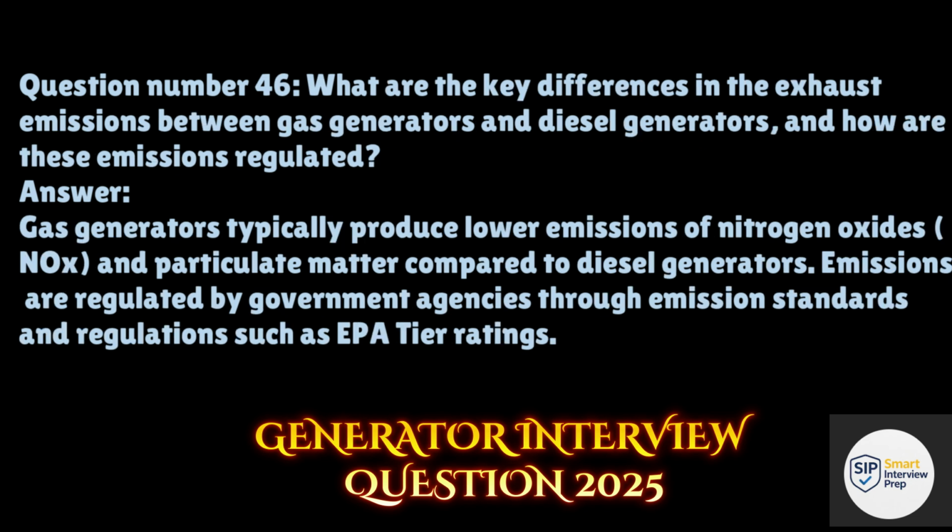Question number 46. What are the key differences in the exhaust emissions between gas generators and diesel generators, and how are these emissions regulated? Answer. Gas generators typically produce lower emissions of nitrogen oxides, NOx, and particulate matter compared to diesel generators. Emissions are regulated by government agencies through emission standards and regulations such as EPA tier ratings.